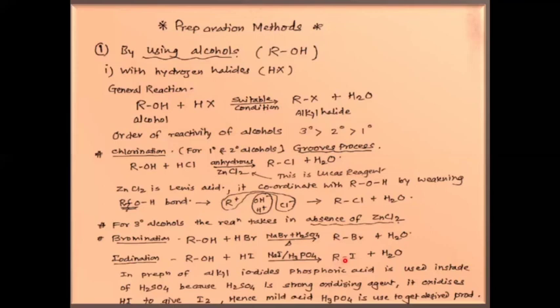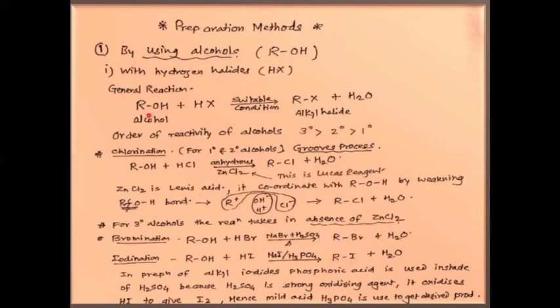So to get our desired product alkyl iodide, instead of strong oxidizing agent H2SO4, we have used H3PO4, a mild acid, and the alkyl iodide product is obtained.